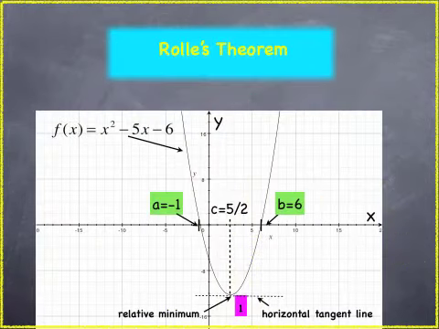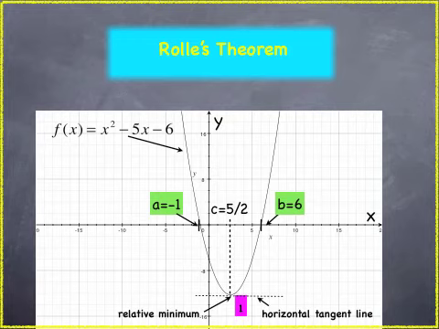Now what does the graph look like? This is a graph of the function we just did. And you can see on the x-axis that I've highlighted the interval that we were looking at, -1 to 6. And if you look at the graph, you'll see at item 1, that we have a relative minimum. In other words, there's a value in our graph, and that is where we have a relative minimum.